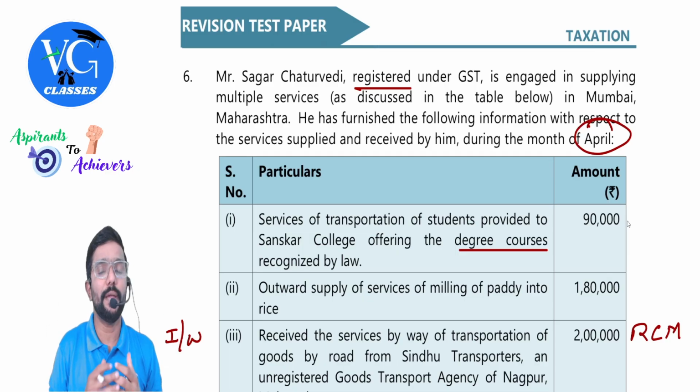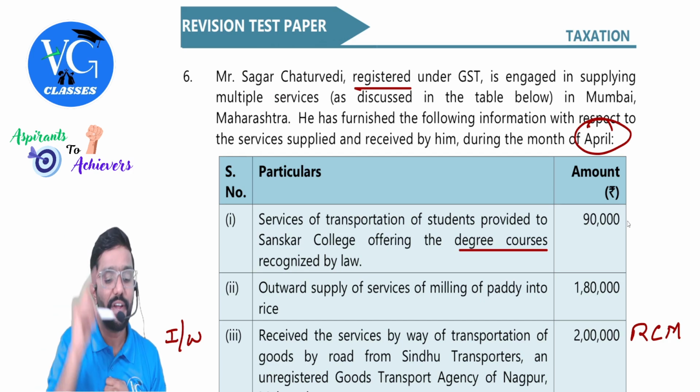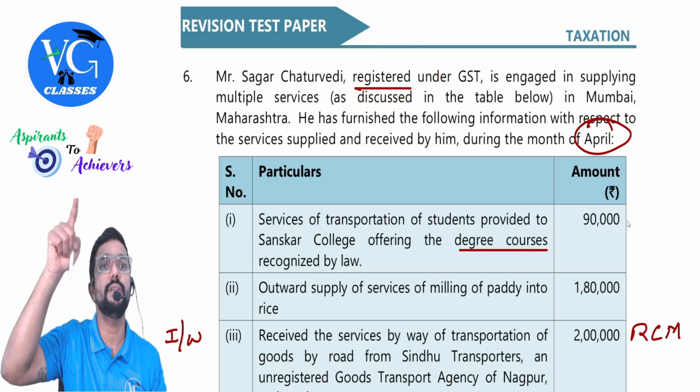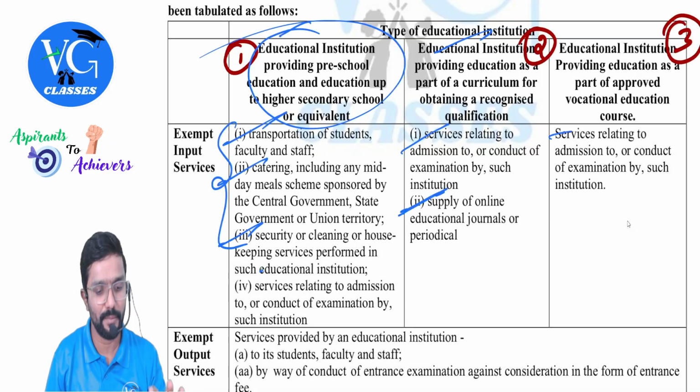See, in case of GTA, both the options are there. Supplier can opt to pay tax under forward charge. But if he is not registered, will he opt to pay tax under forward charge? No. In that case, check whether the recipient is covered under the specified recipients. One of the specified recipients is the one who is registered under GST. Is RCM applicable? Yes.